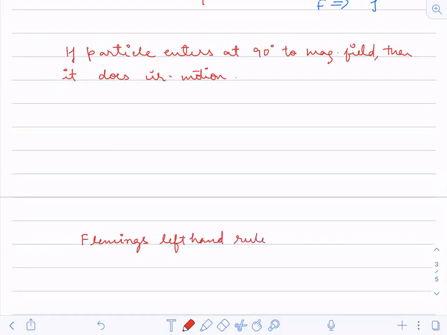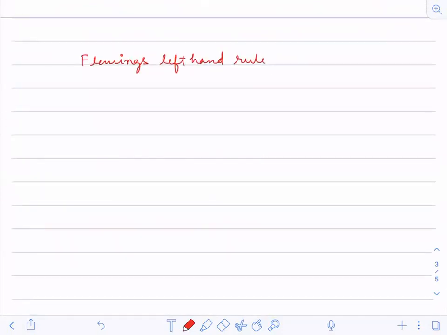Okay, I'm going to use Fleming's left hand rule. In Fleming's left hand rule, if the middle finger is pointed towards velocity, you have to keep it along the velocity.